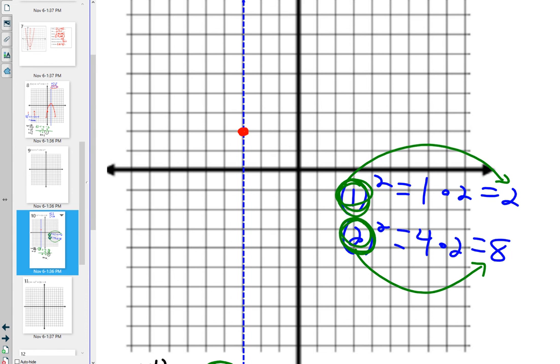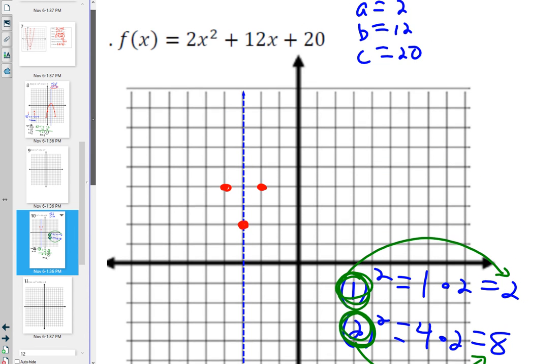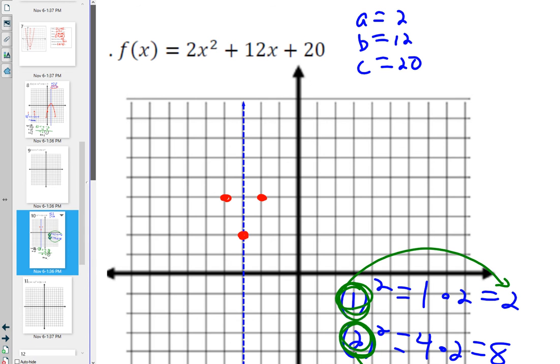So from the vertex, 1 right means 2 up. 1 left means 2 up. Notice how one is a reflection of the other one. If I go 2 to the right, that means 8 up. And I actually run out of space on this one. 1, 2, 3, 4, 5, 6, 7, 8. So it would be somewhere around there, the next line up. I just ran out of space. And then if I went 2 to the left of the vertex, 1, 2, 3, 4, 5, 6, 7, 8. Again, it would be there.